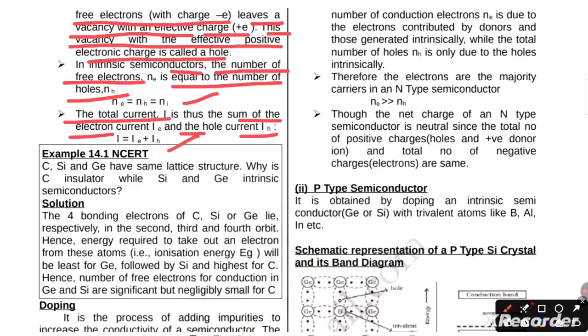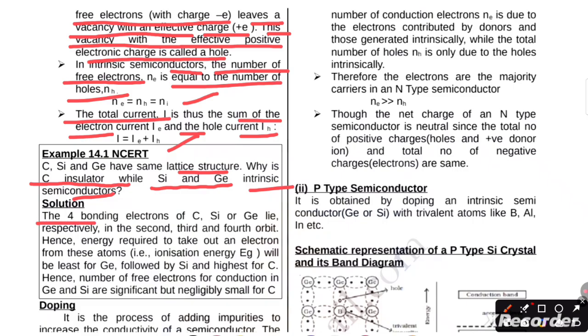Now I am going to discuss with you one question from NCERT. This is a very popular NCERT question, okay? Carbon, silicon and germanium have the same lattice structure. Why is carbon an insulator while silicon and germanium are intrinsic semiconductors? Very important question for you.